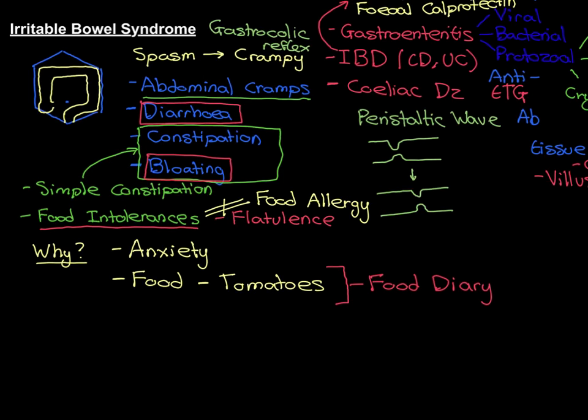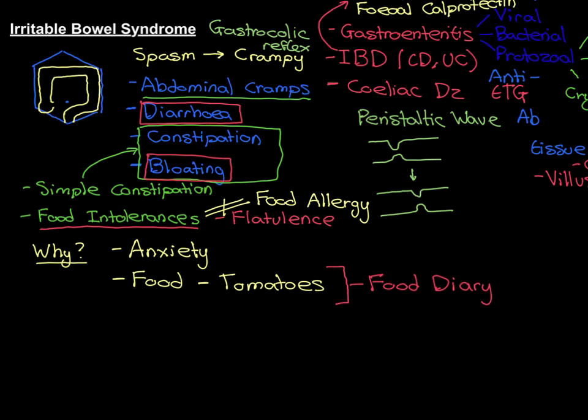Common things that people try excluding are tomatoes, because that's the one that doctors advise them to start with, but also dairy and gluten are two of the major food groups that people try excluding. Again, those two are very, very difficult to exclude because so many things do contain dairy and contain gluten. So again, if you've got IBS, just do it for a few days, and if you do not see improvements, then it is not that is causing your symptoms, and you can put it back in. Do not start just excluding more and more to the point that you're only eating hardly anything anymore.